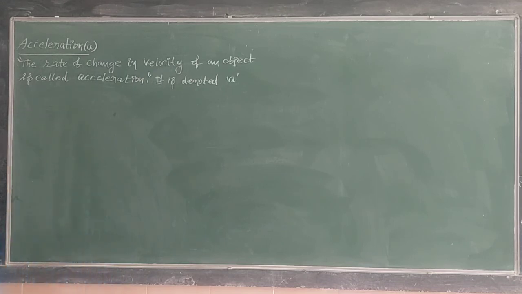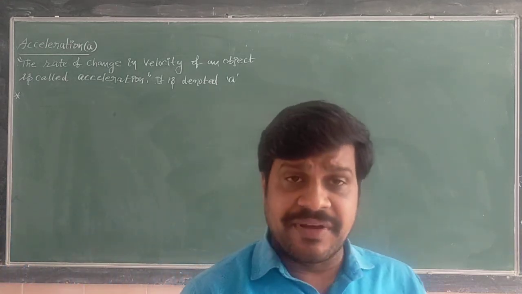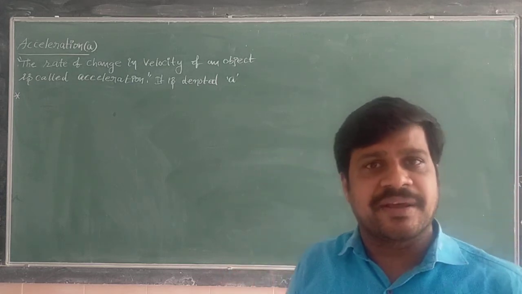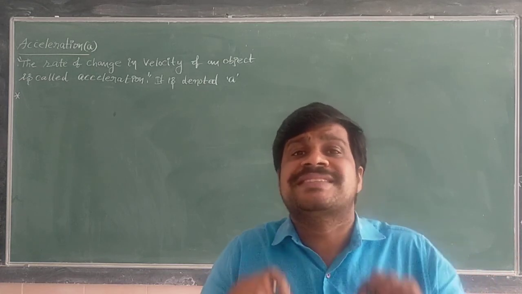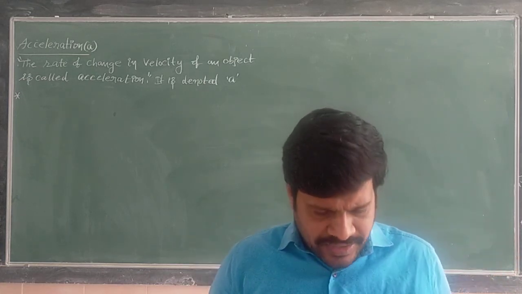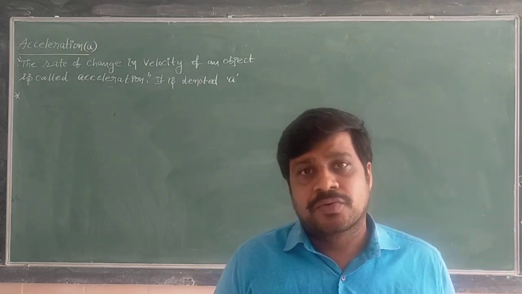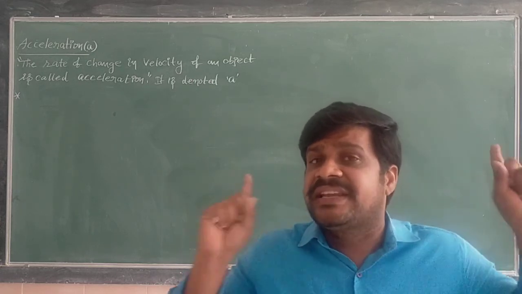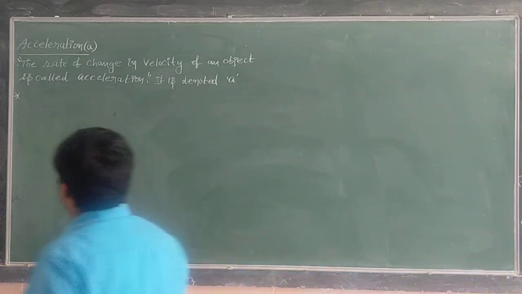Due to a change in the velocity, we can see there is an acceleration in a body. If the velocity is changing, of course, the body is accelerating. There are three possible ways by which the velocity of a body can change. How many ways are there? Three ways.